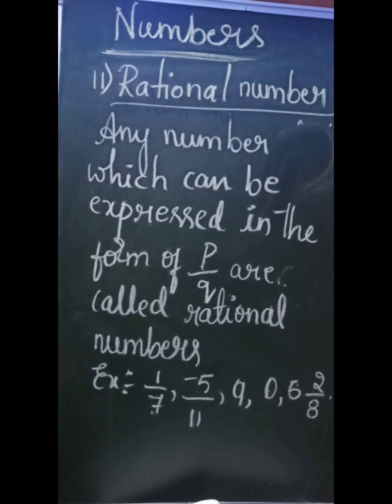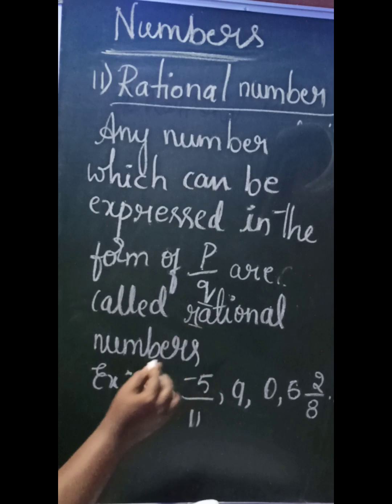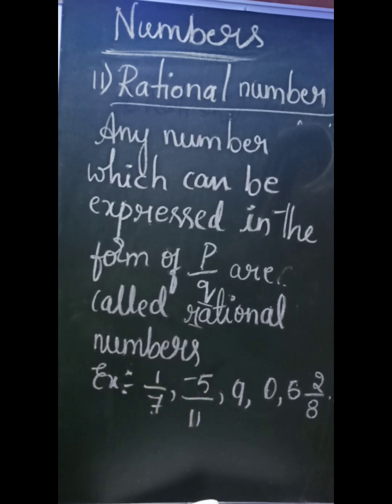So the next type of number we have is rational number. So how do we define this one? It can be any number which can be expressed in the form of p by q. Those numbers are called rational numbers. So how will we know whether the given number is a rational number or not? See, these are all forms of rational numbers, that is 1 by 7.